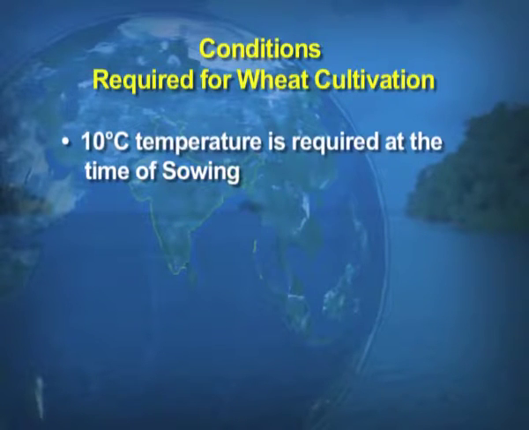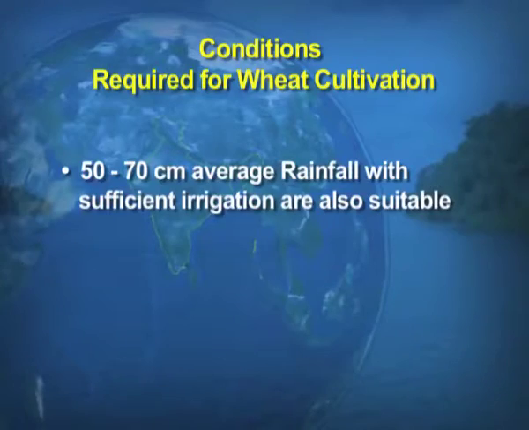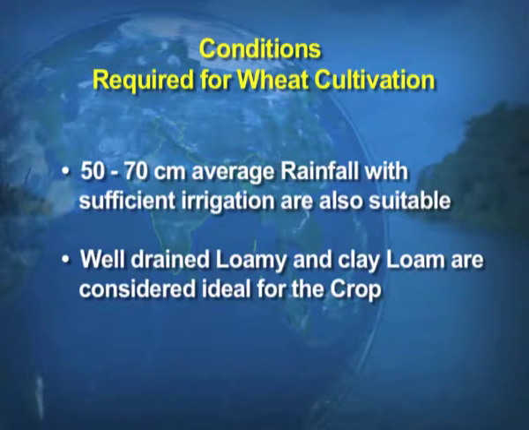10 degrees temperature is required at the time of sowing, and 15 to 20 degrees at the time of ripening. When we talk about rainfall, a very small amount is needed, that is 50 to 70 centimeters average rainfall. But of course, with sufficient irrigation, those are the areas best suited for the production of wheat. As far as the soil is concerned, well drained loamy and clayey loam are considered ideal for the production of wheat.